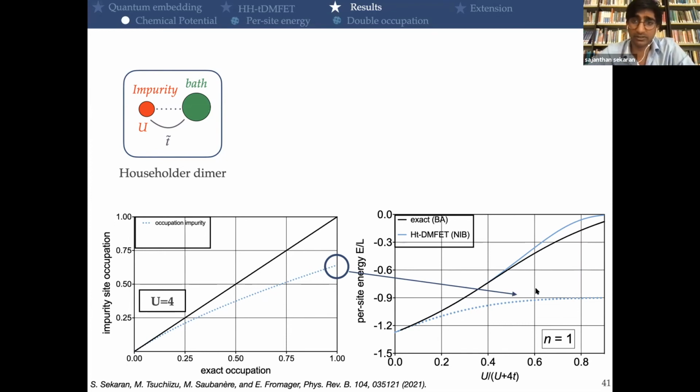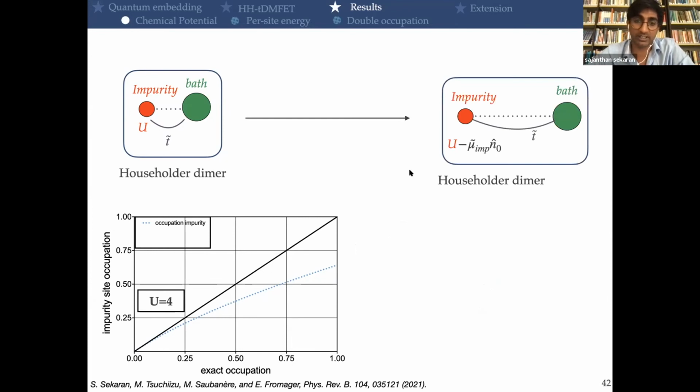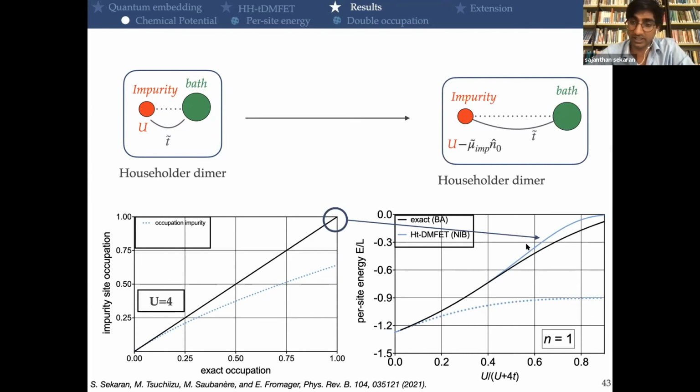So what we have to do is to introduce a chemical potential on the impurity site in order to get back the correct density. And once we have corrected this, we can see that now the results are really close to the exact one. So we see how important it is to have a correct density on the impurity site of the system we are studying. And it's maybe not obvious, but in some ways there is this connection with DFT, because what we did by adding this chemical potential is to get back the correct density. So in some way it is connected to the Hartree exchange correlation in Kohn-Sham DFT. But I will come back to this later.